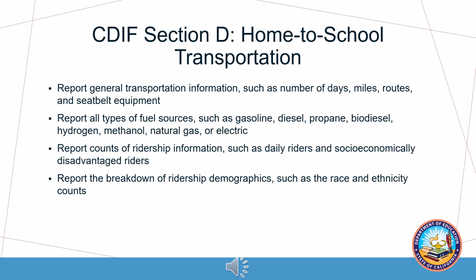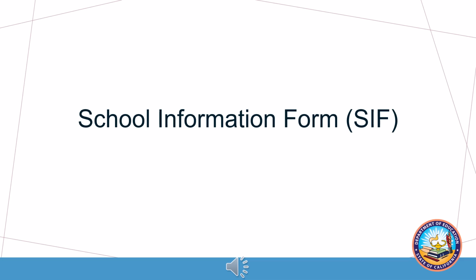Report home-to-school transportation data for all students utilizing transportation. General transportation information includes number of days, miles, routes, and seatbelt equipped buses. Types of fuel sources used, selecting all that apply. Report counts of ridership information, which includes daily riders and socioeconomically disadvantaged riders. Ridership demographics is a breakdown of race ethnicity counts. We have completed the instructions for the CDIF portion of this presentation.